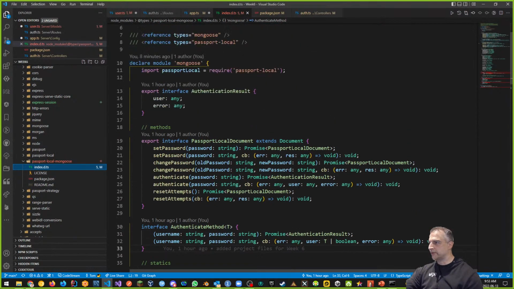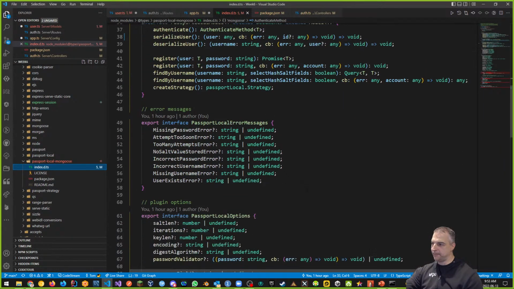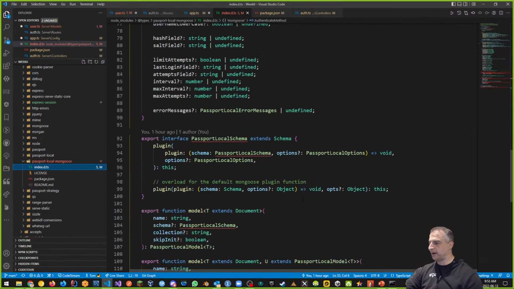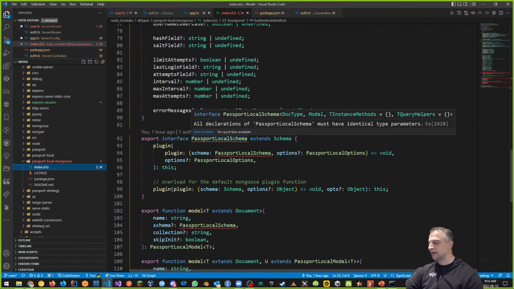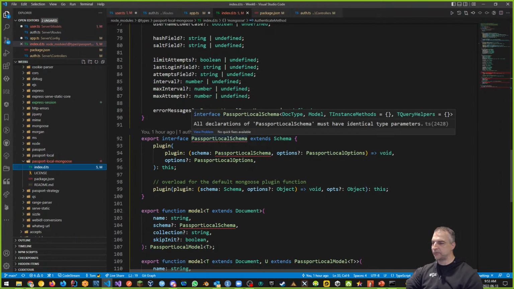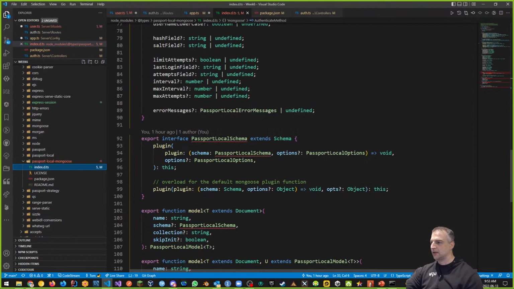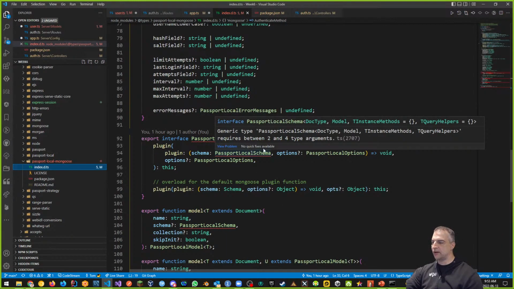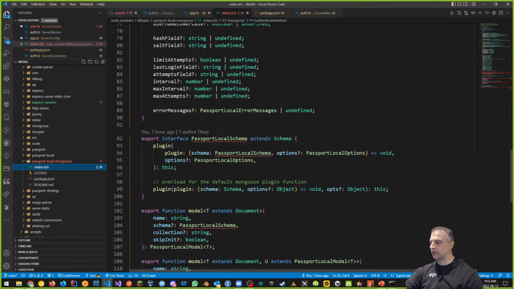I also wanted to look at Passport Local Schema, which is something else I want to look at as well. It says it extends Schema. That's what it does. Schema is a type of Mongoose schema. If I hover over, it says all declarations of Passport Local Schema must have identical type parameters. Where Passport Local Schema says generic type Passport Local Schema, this is where it has a problem. It requires between 2 and 4 arguments. So this is where the problem lies right here.